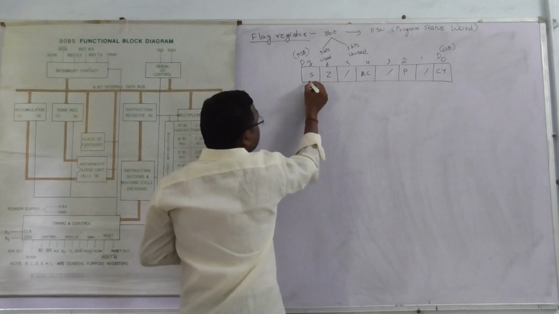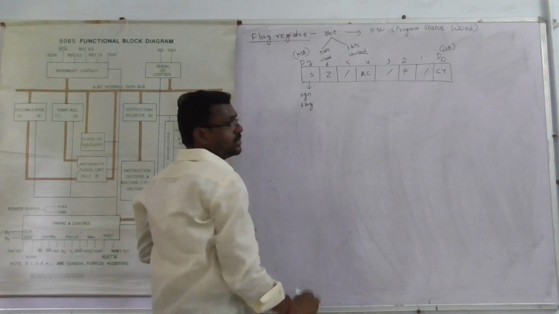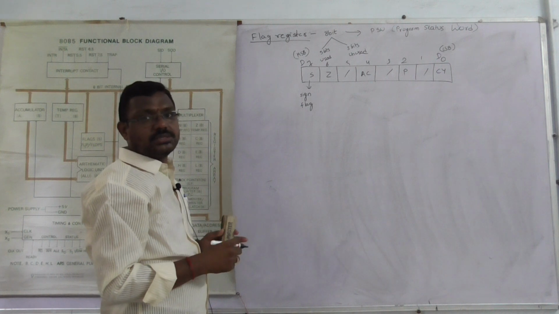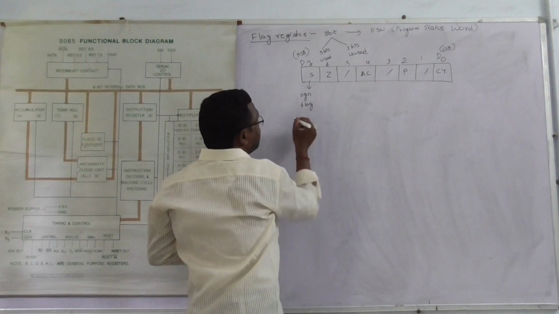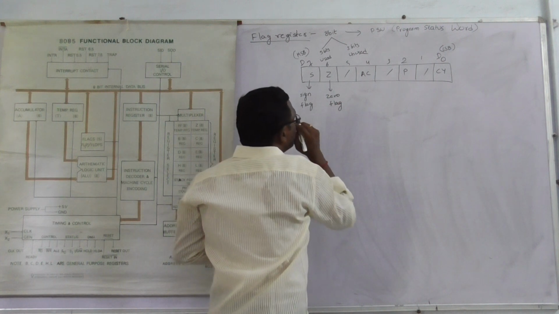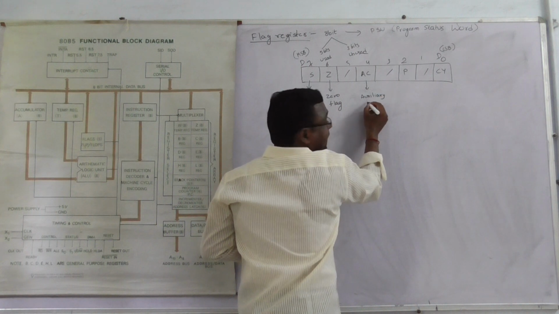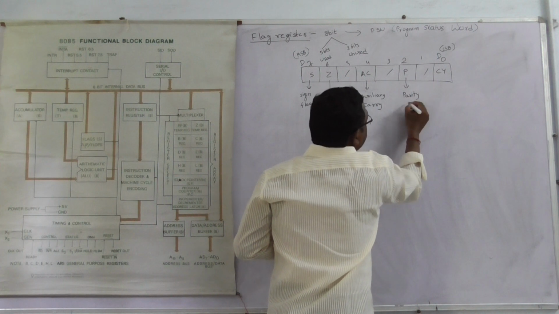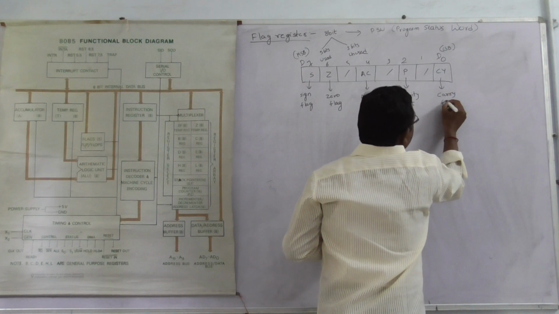Here the D7 bit, S, means sign flag. Flag means indicate, either arithmetic or logical conditions. It can be represented by the status of the current result. Z means zero flag. These are the flag bits. AC means auxiliary carry flag bit. P means parity bit. CY means carry flag bit.